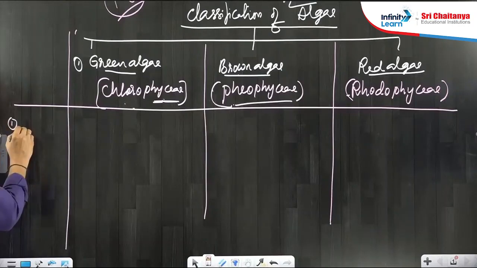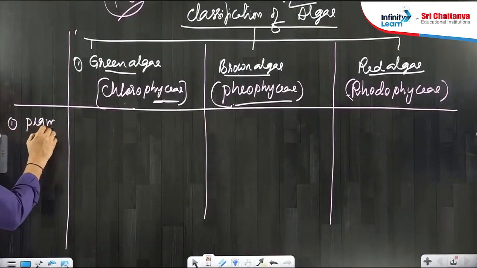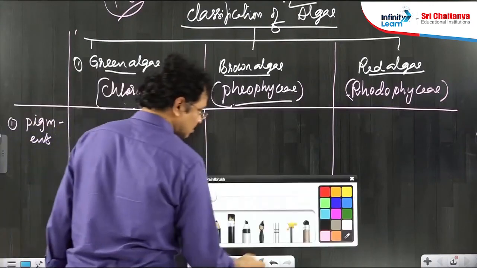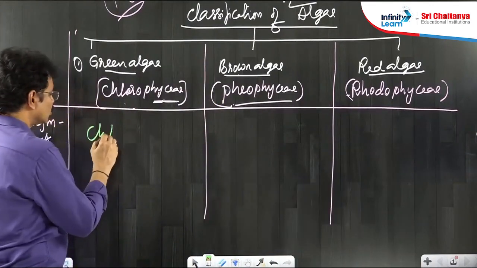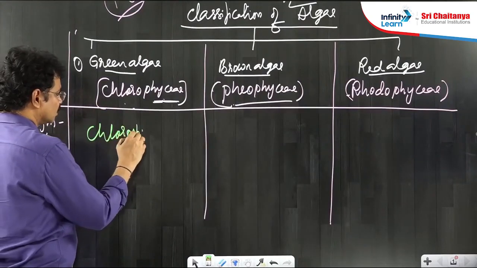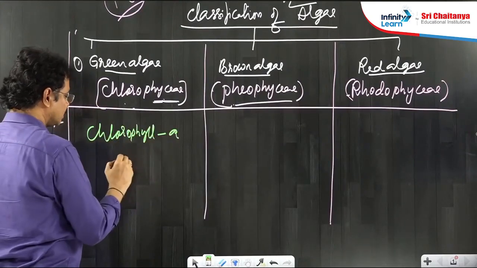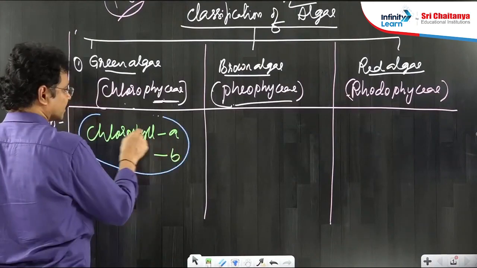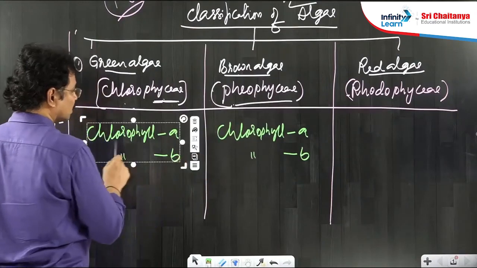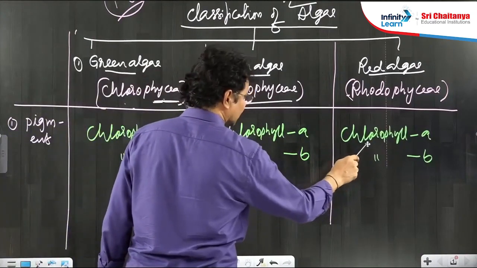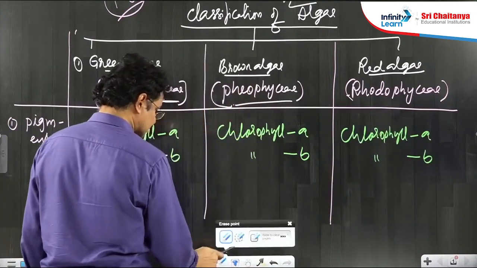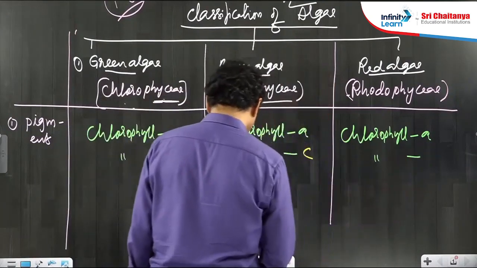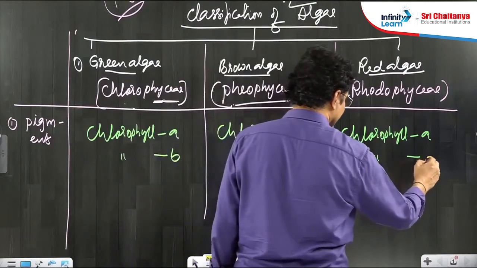First of all, types of pigments. In green algae, chlorophyll A and chlorophyll B pigments are found. In brown algae, chlorophyll A and chlorophyll C are present. Whereas in red algae, chlorophyll A and chlorophyll D pigments are there.